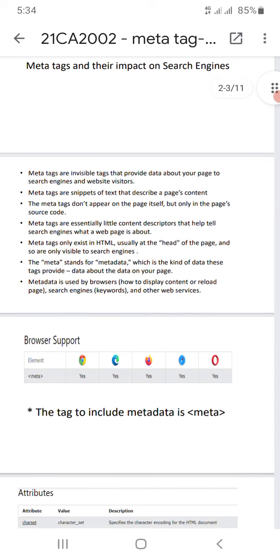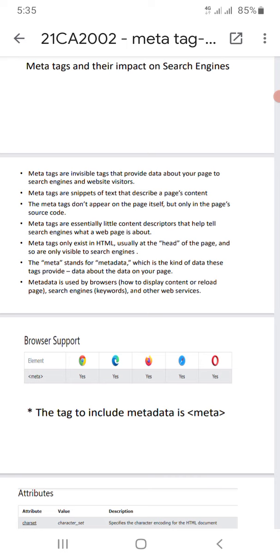The meta tags don't appear on the page itself, but only in the page's source code. They don't appear on the page because when you get a display, meaning information or a reply or feedback from the browser, that is what you see, right? The meta tags actually do not appear there, but only in the page's source code.